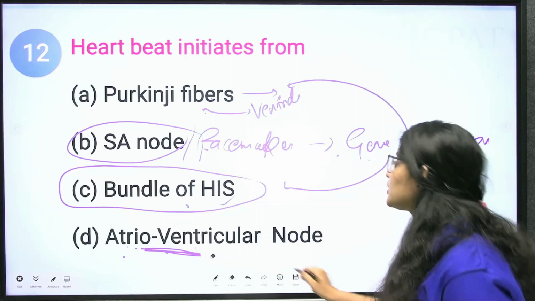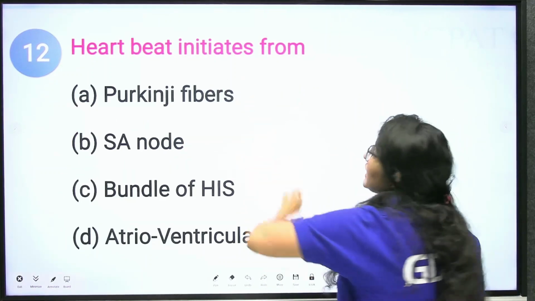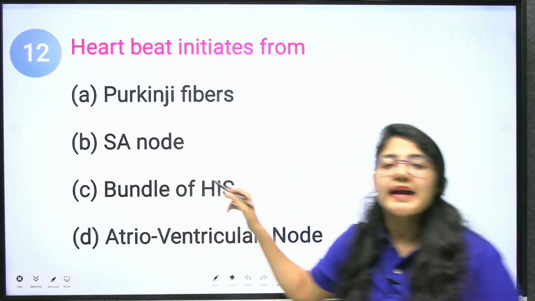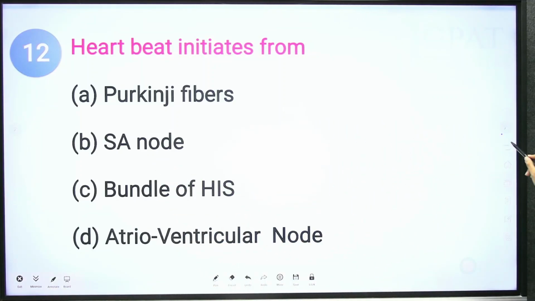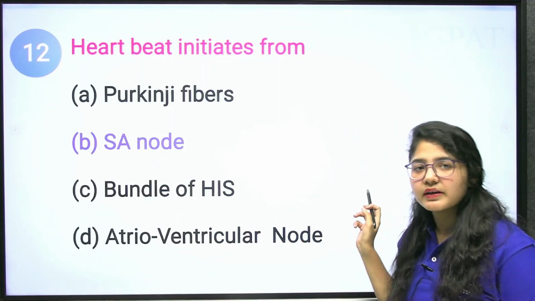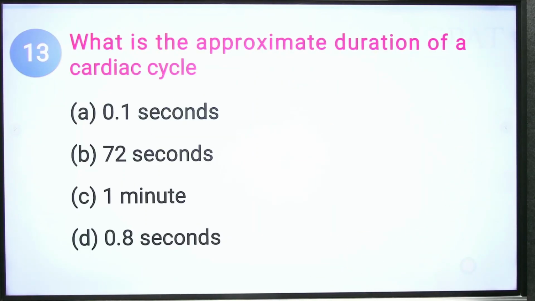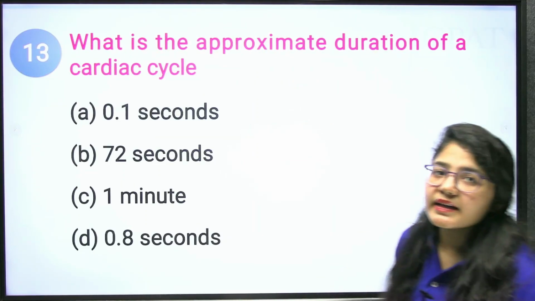Clear? So the question was, heartbeat initiates from where? It starts from your SA node. Clear? Okay. Next question. What is the approximate duration of a cardiac cycle?